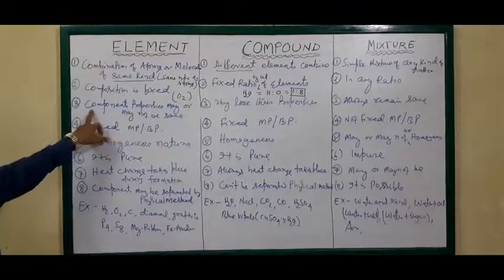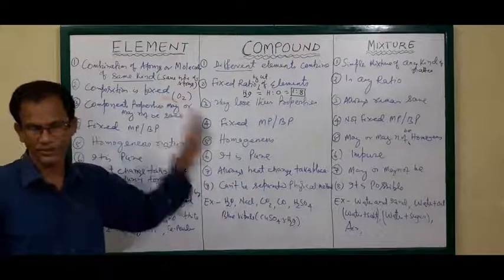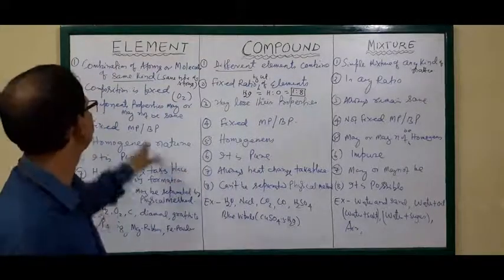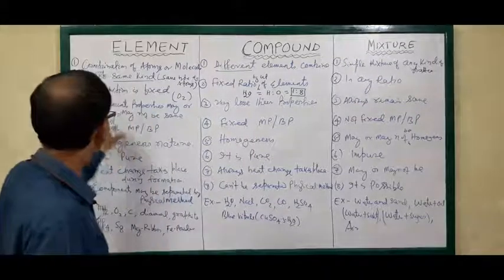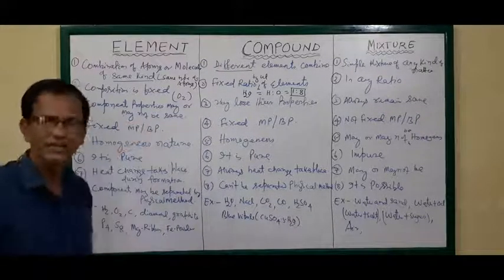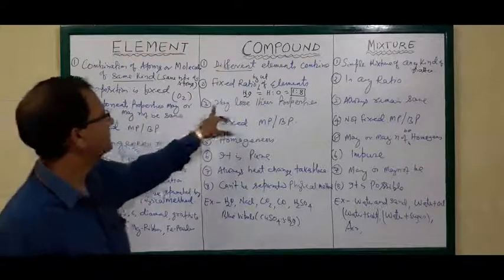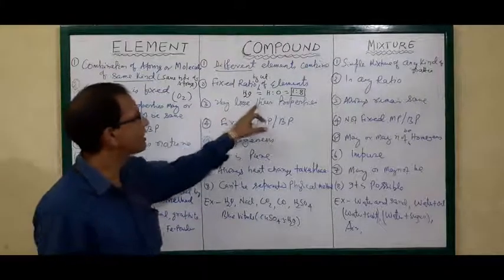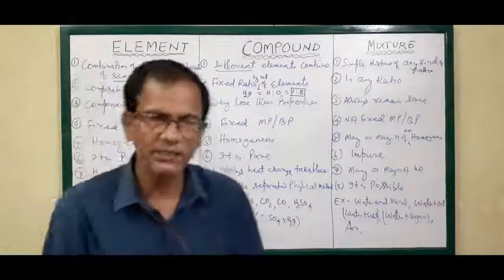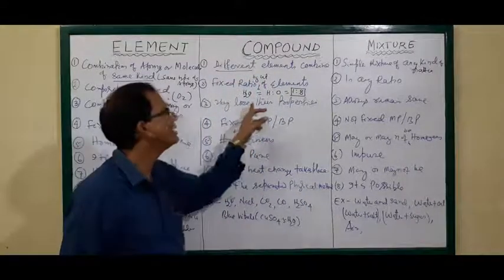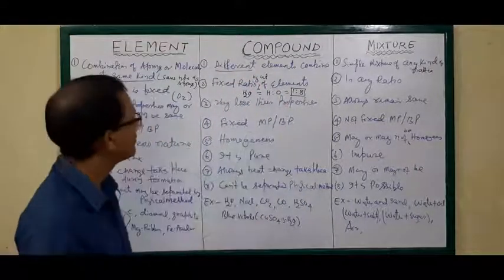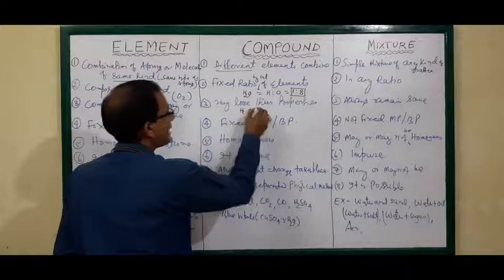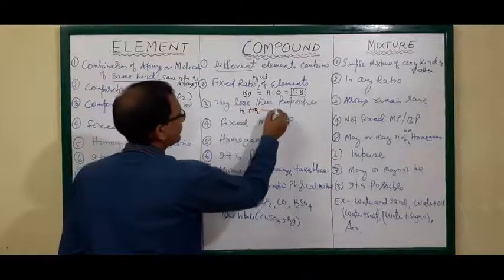Then the third point, a very important point, is regarding the properties of components. The components' properties may or may not be the same. Here they lose their properties. That means when different elements combine to form a compound, the properties change. For example, water is made of hydrogen and oxygen.